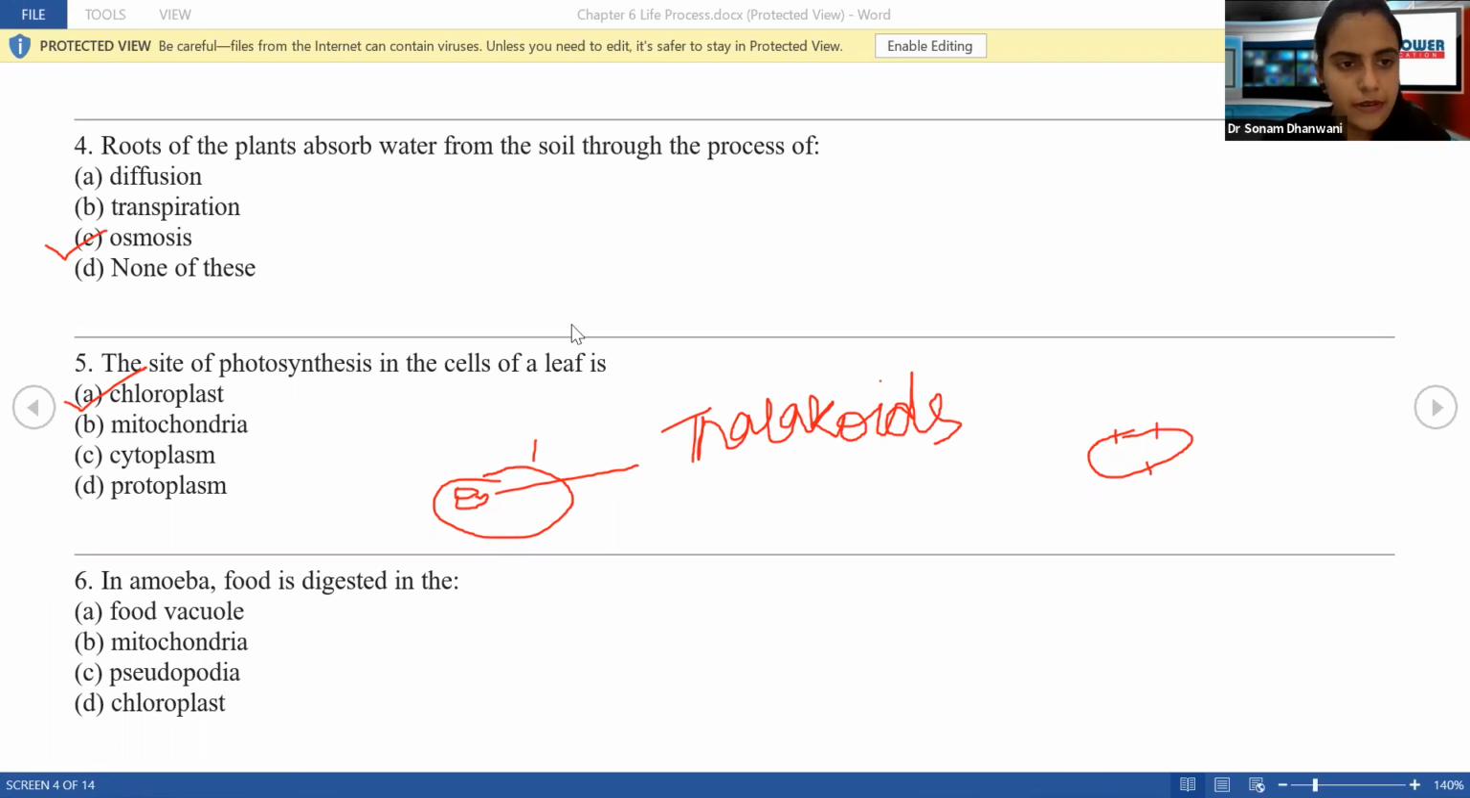Now next is mitochondria. We know it is the powerhouse of the cell. Cytoplasm, protoplasm. What is protoplasm? Protoplasm is nothing but nucleus and cytoplasm taken together. That is protoplasm.